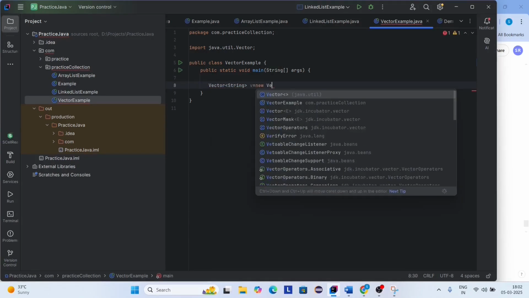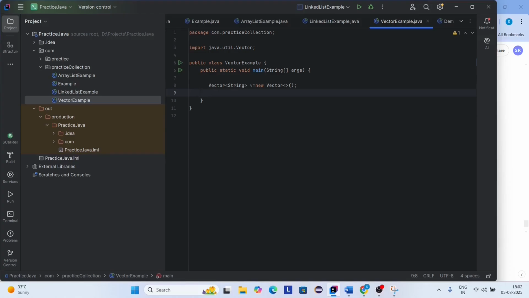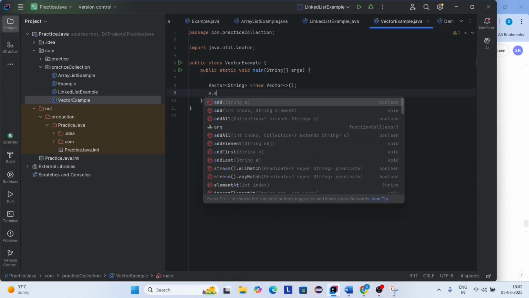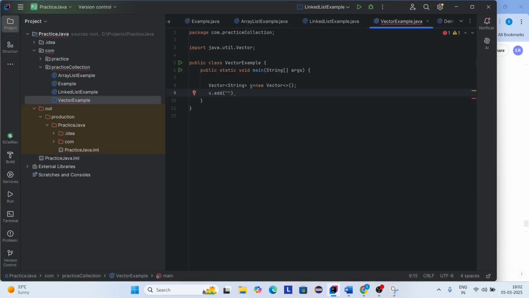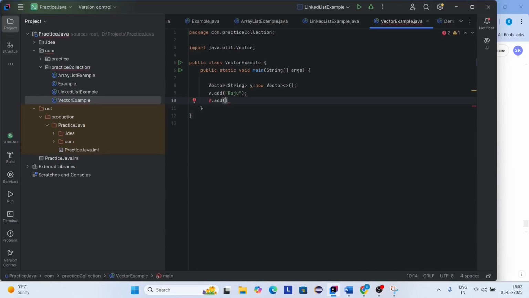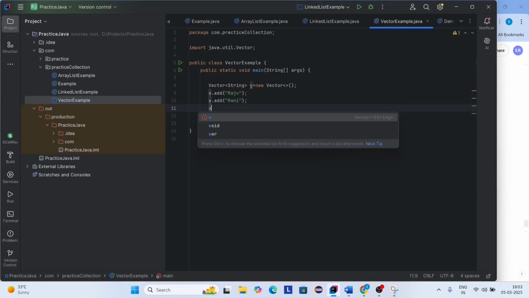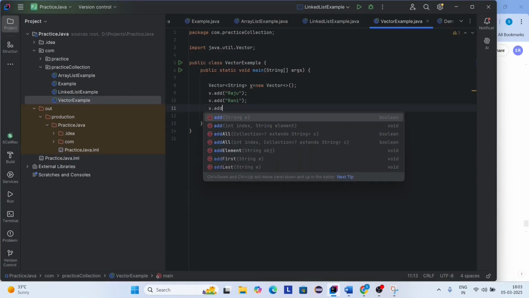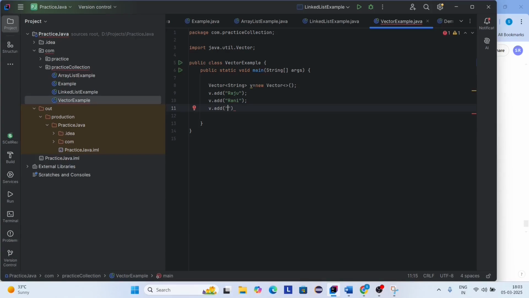V equals new Vector. Now adding elements to it. V dot add. Here I'm going to add Raju. Again I'm going to add one more element to the list. Adding Rani to the list. Sorry, I'm giving a capital V. Now again I want to add one more element to the list. Here I'm adding Rosie to the list. So printing the vector.